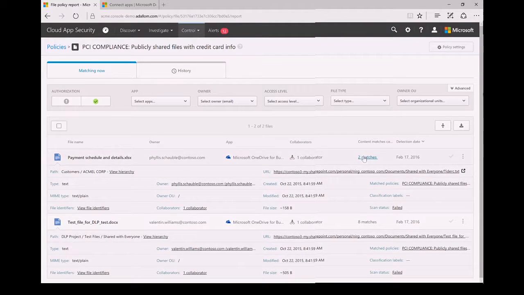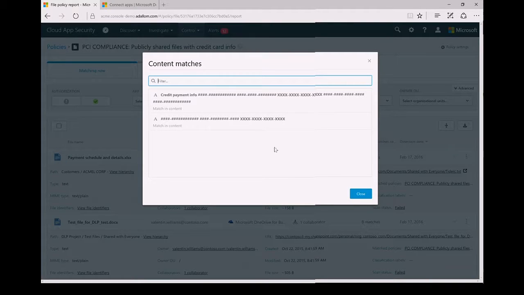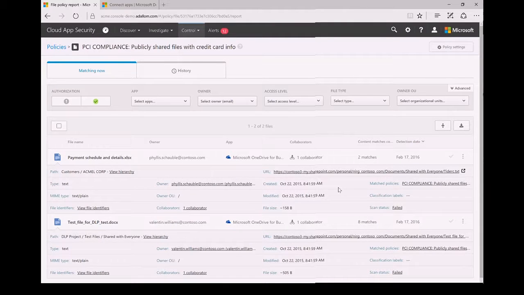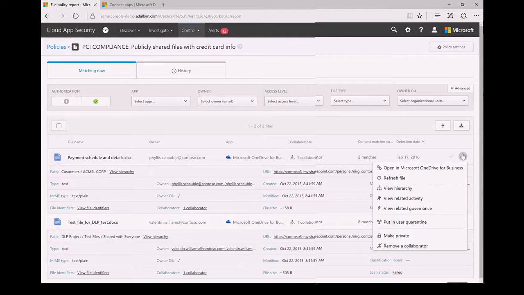I see two matches, and I'm seeing credit card payment info. Yeah, just applying human intelligence to this. I'm going to trigger this as something that my SecOps team wants to deal with. Depending on my existing security operations processes, I can trigger existing processes, which is to say I can call Phyllis and say what the heck is going on. Or if this file is that concerning to me, I have options to auto-remediate.